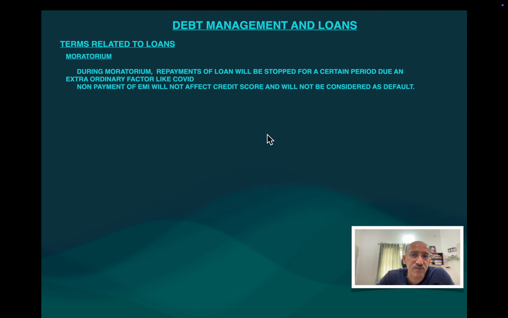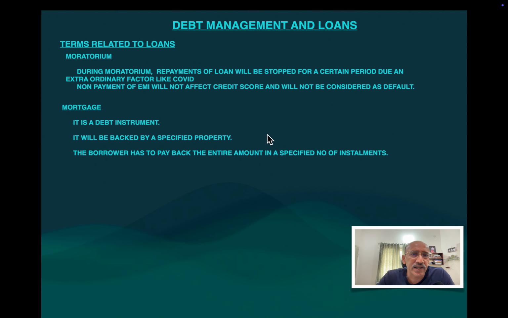They said for the next 5 or 6 months you need not pay any EMI, we are not going to charge a penalty for that, nor are we going to consider that you have defaulted on the payment. I think most of the banks gave a moratorium of 6 to 8 months to all the people who had taken loans, whether a car loan or a housing loan, so that they would not be affected by the default penalty or the default risk.